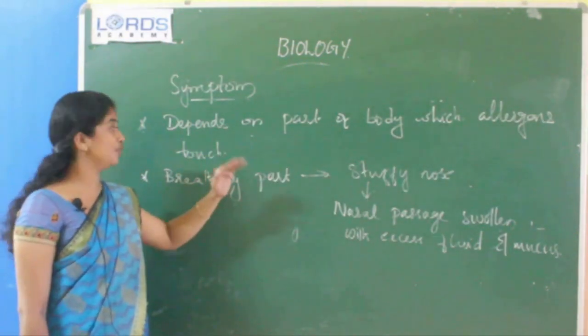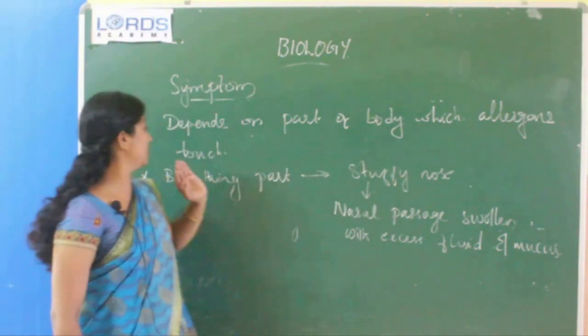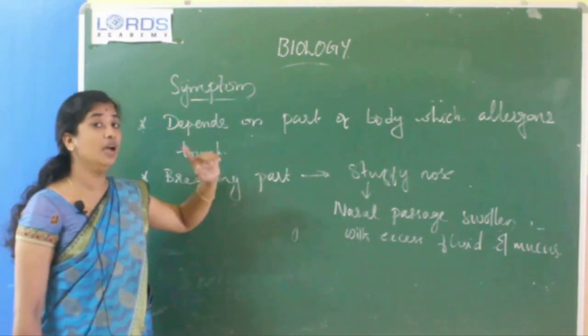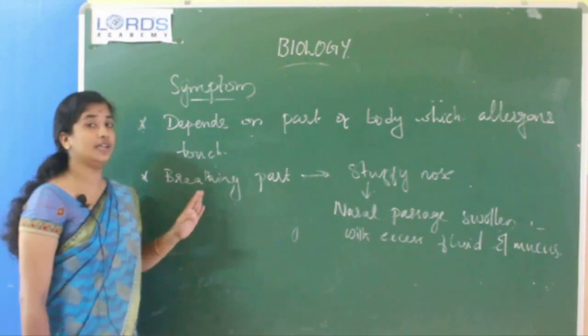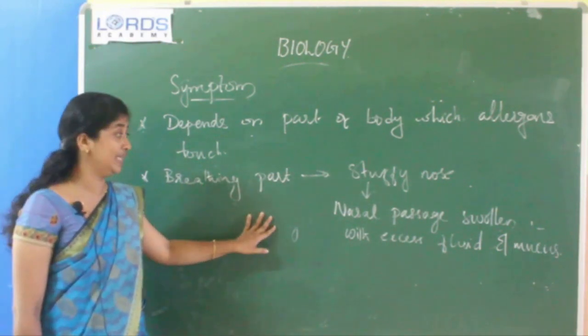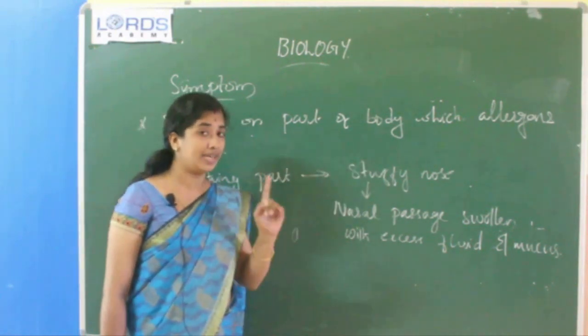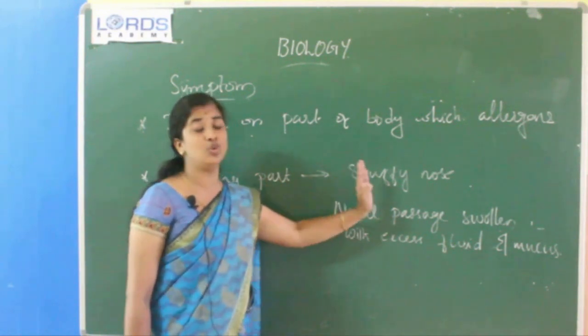The symptoms of allergy depend upon the part which these allergens touch. For example, if these allergens touch the breathing part, what will happen? It will lead to stuffy nose.